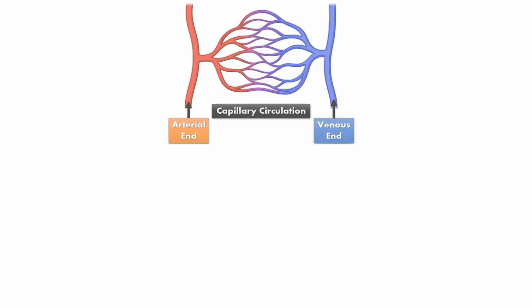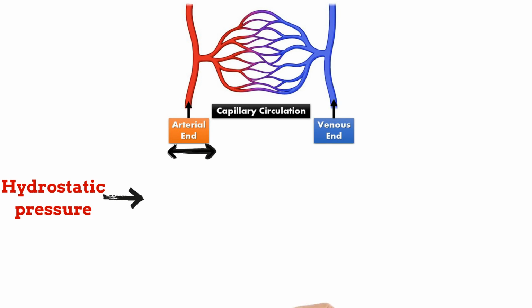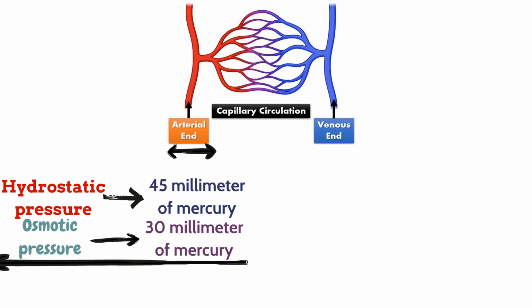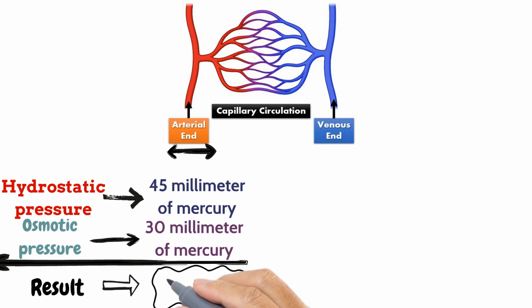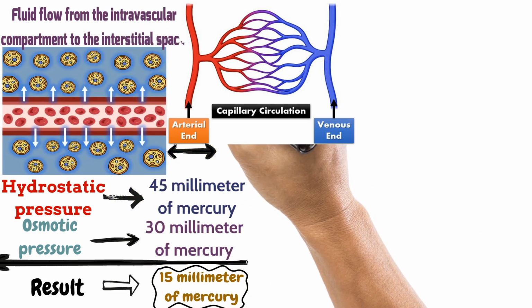For example, hydrostatic pressure at the arterial end of the capillary is 45 mm of mercury and osmotic pressure at the arterial end of the capillary is 30 mm of mercury. If you do the basic math, in result, at the rate of 50 mm of mercury, the fluid flows from the intravascular compartment to the interstitial space.